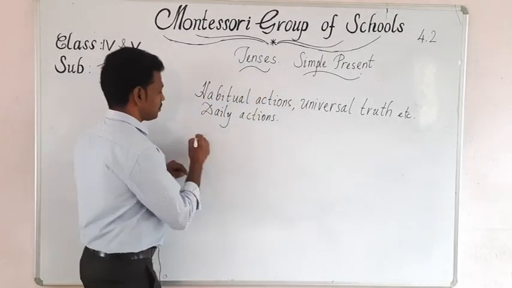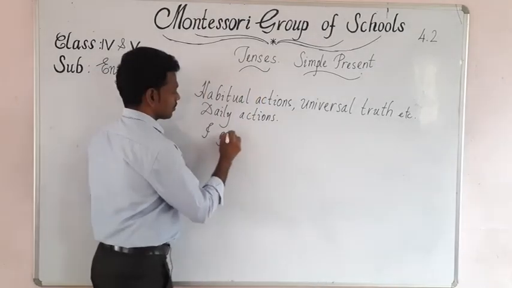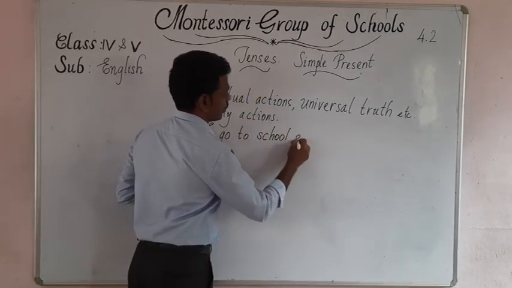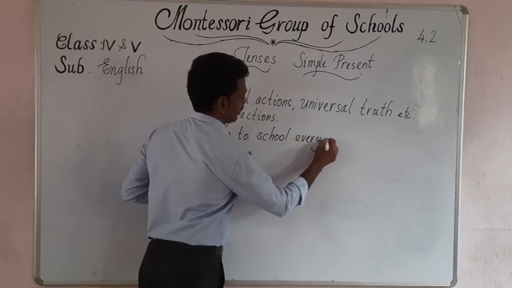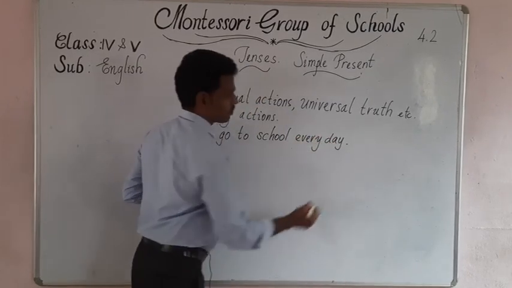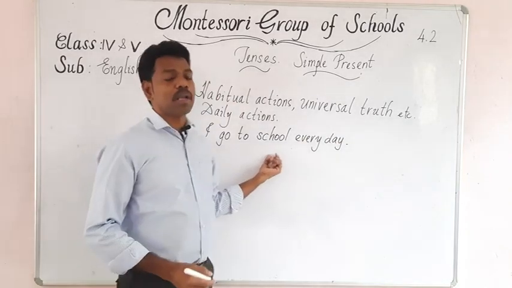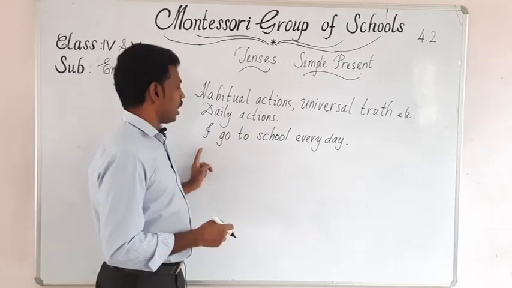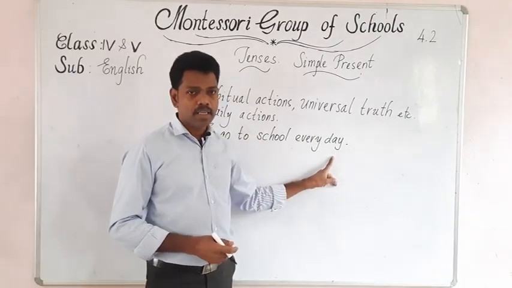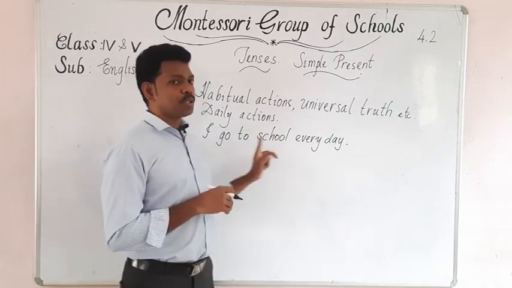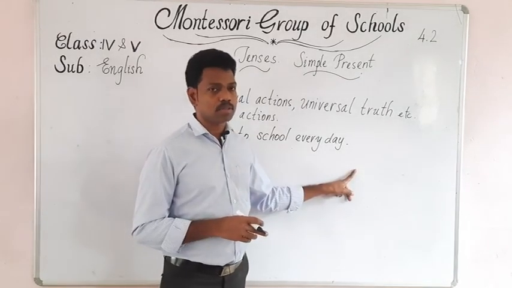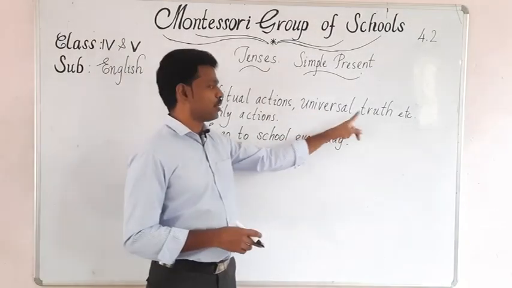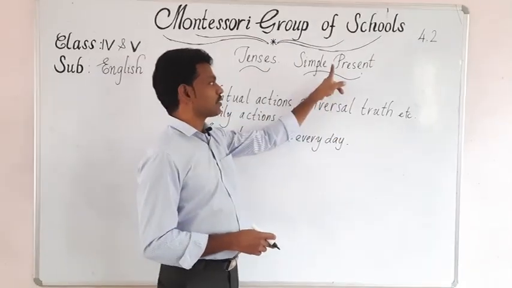For example, I go to school every day. So it is a habitual action. From Monday till Saturday, I will go to school. So I go to school every day. You can't say that I am going to school every day. That is wrong. So when you want to express habitual actions and universal truth, we have to express them in